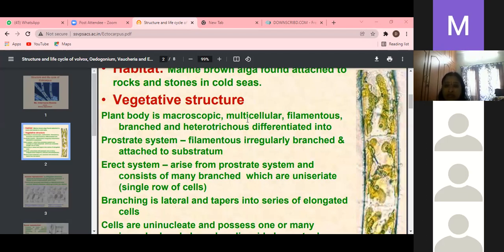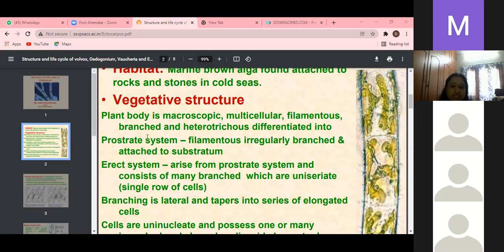But in Ectocarpus, the plant body or thallus is also a filamentous plant body, mostly macroscopic, some microscopic. These filamentous bodies, which are sparsely or profusely branched, are differentiated into two systems. See here, how many systems are there, girls? Two systems are there.